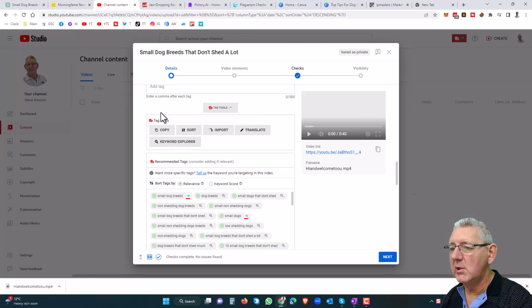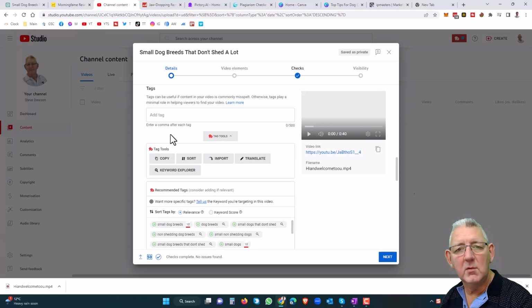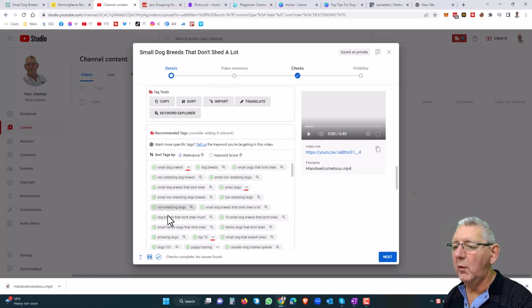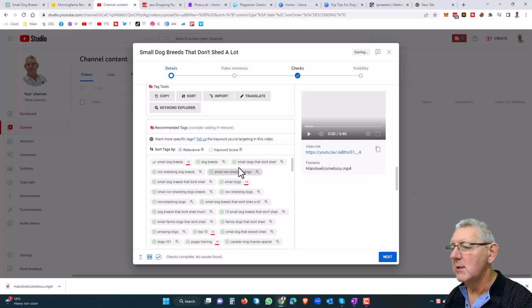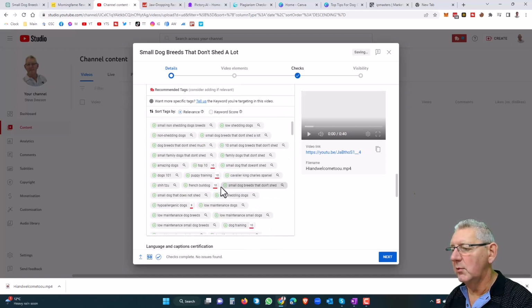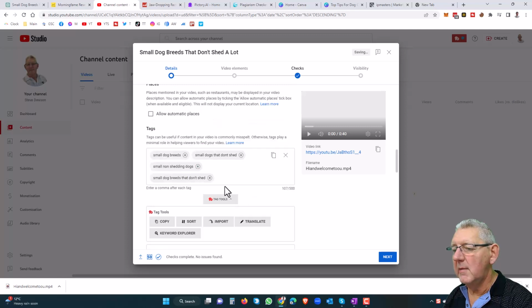And what we can do here is actually use these tag tools to push these tags up in here. And as I say, they don't make a great deal of difference, but anything that can get you better ranking has got to be worth trying. So in the case of TubeBuddy, it will actually pull in tags for us. So we can see here small dog breeds. That's a 10 here. We're going to just add that in. So that one's gone in here. Small dog breeds that don't shed. We're going to click this in, and then we just add in these tags as we wish. Small non-shedding dogs. And you can just go and add small dog breeds that don't shed. You can just keep adding those in there.